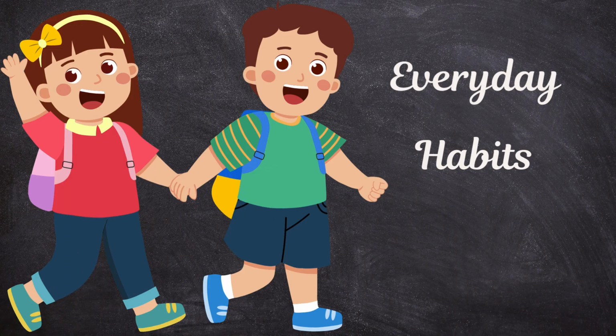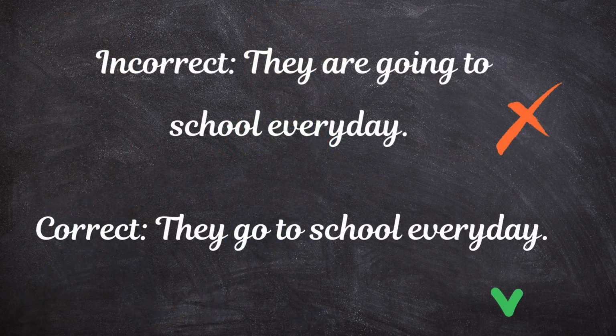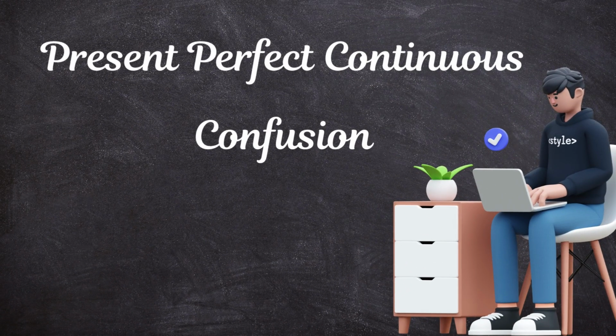This one's tricky too. For actions that happen regularly, like going to school every day, we use the present simple tense, not the continuous. So, instead of "they are going," the correct sentence is "they go to school every day." Easy fix, right?